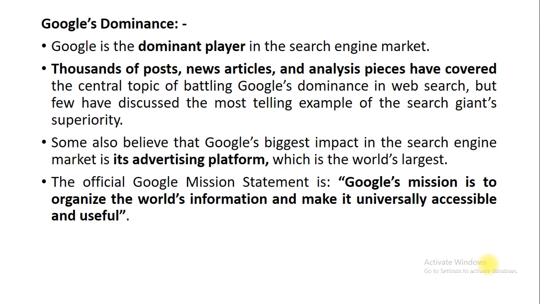And the official mission statement of Google is to organize the world's information and make it universally accessible and useful.